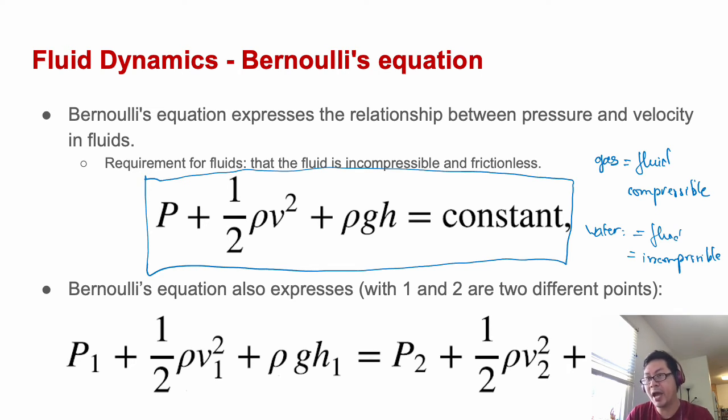It means if we have a dynamic incompressible fluid that is still moving, we randomly take two points, point 1 and point 2, inside the moving fluid. We measure the sum P1 plus 1/2 rho V1 squared plus rho g h1, which will equal P2, the pressure at point 2, plus 1/2 rho V2 squared plus rho g h2.